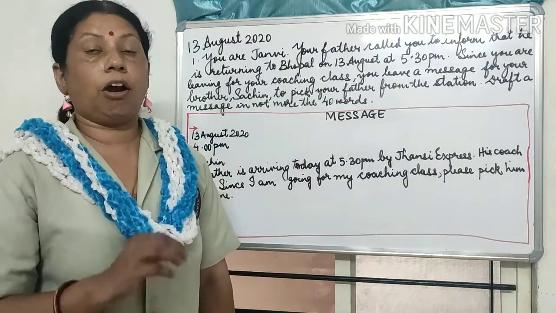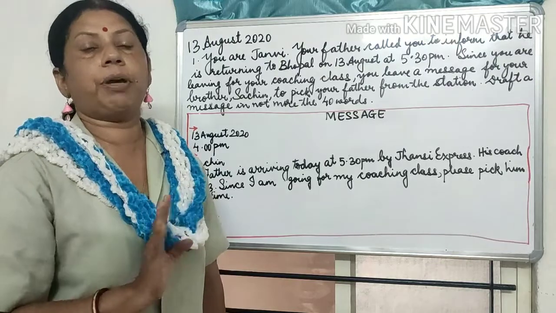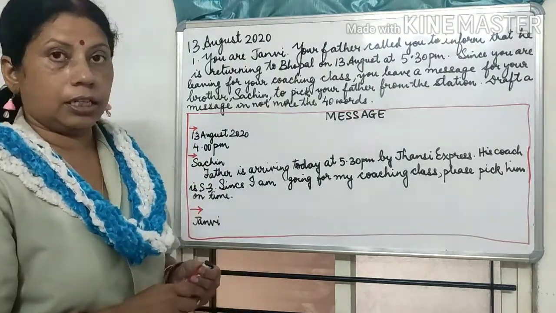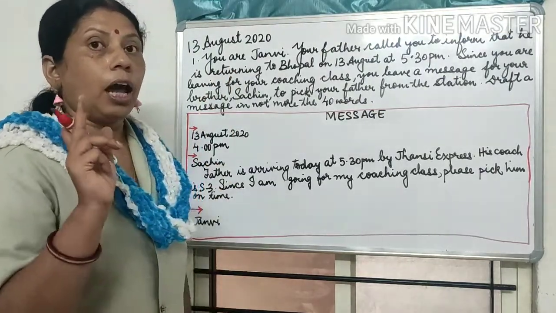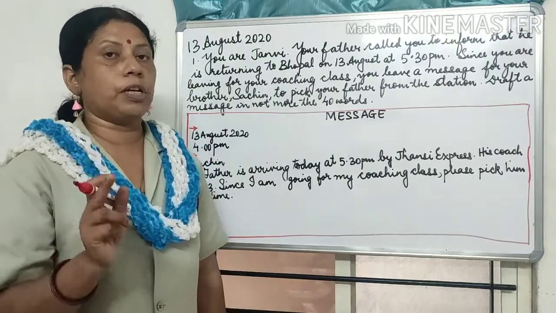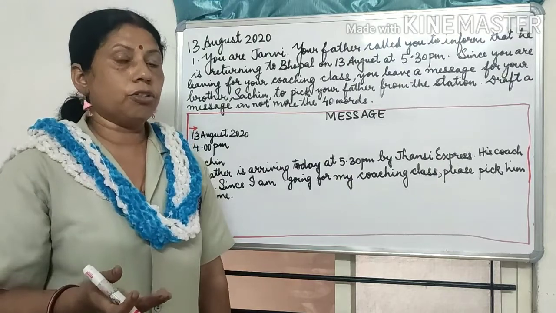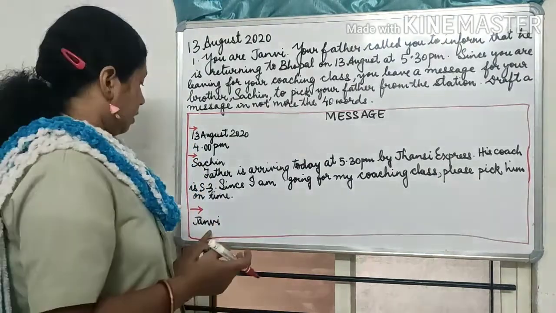Now let us find out what are the important details that we are going to mention in our message. Right? Now the most important detail is that you are Janvi. That means what? At the end of writing the message, since you are writing the message to your brother, you have to write the name Janvi at the end, like here.